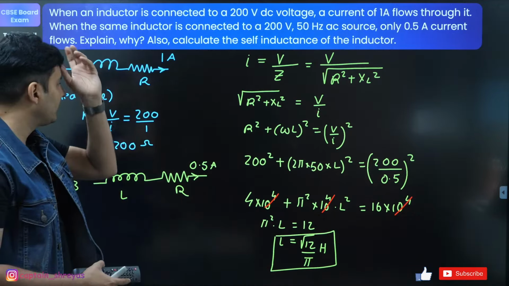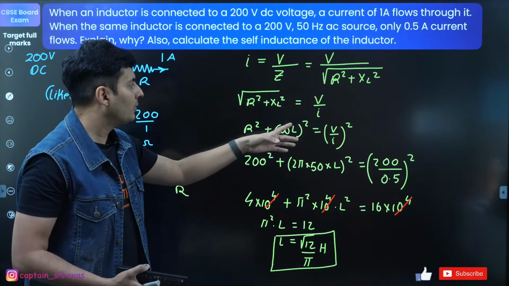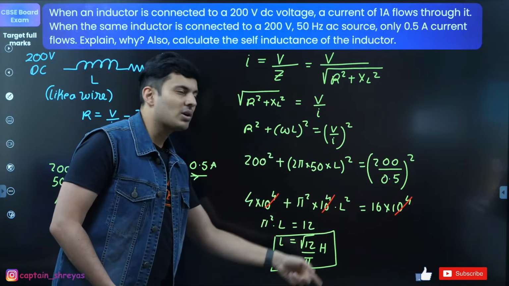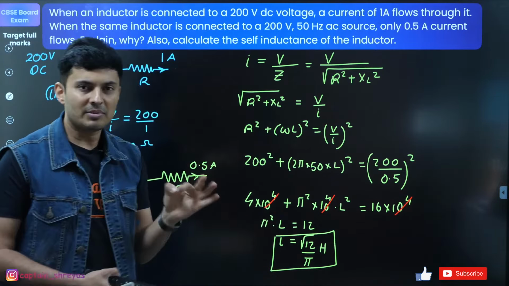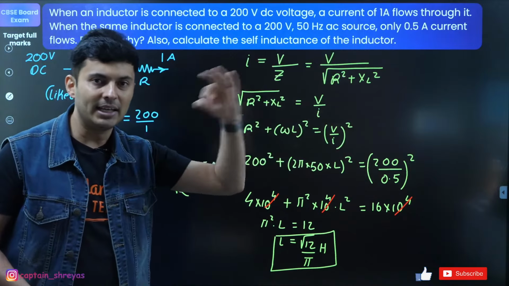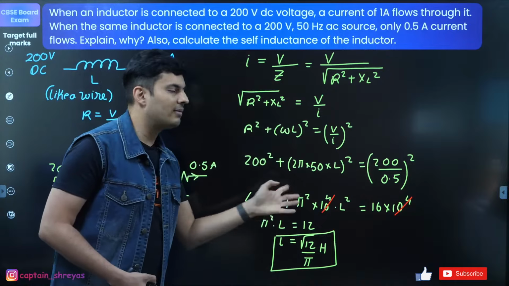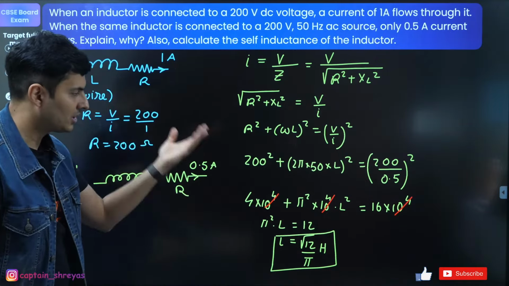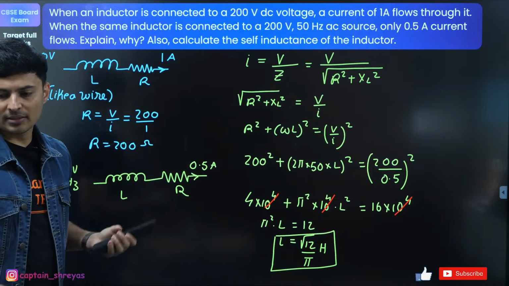Can you find the reactance first? Yes, from this you can find XL, and from that you can find L. So just find XL, and then substituting XL as omega L, find L. Perfectly fine. The only thing I did was I substituted everything so that everything maybe cancels out later on. Is that okay? Perfect. Awesome.